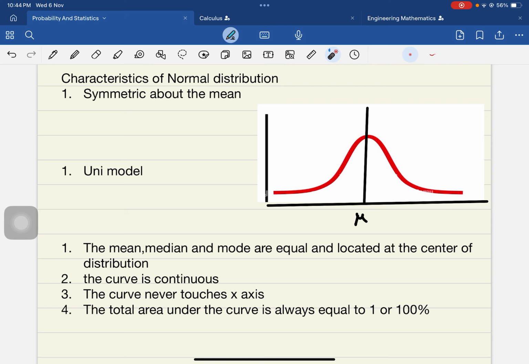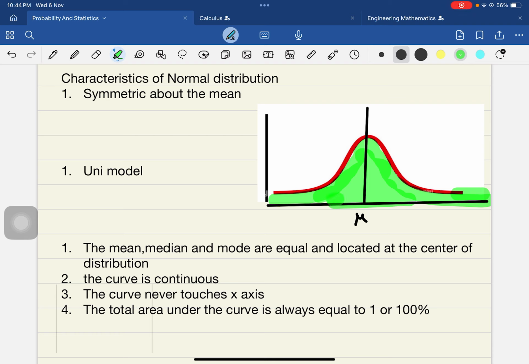And the total area under this curve is given by 100%. Whatever area we want to consider, this whole area under this curve is given by 100%.